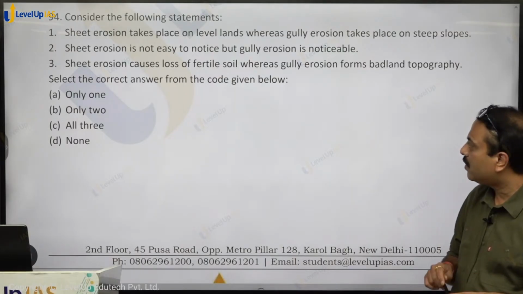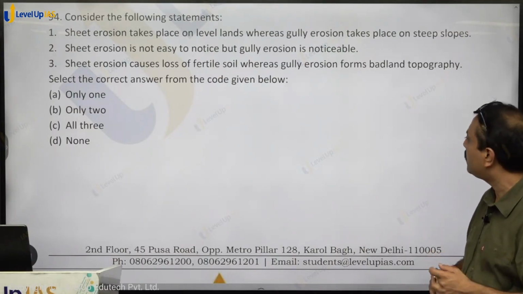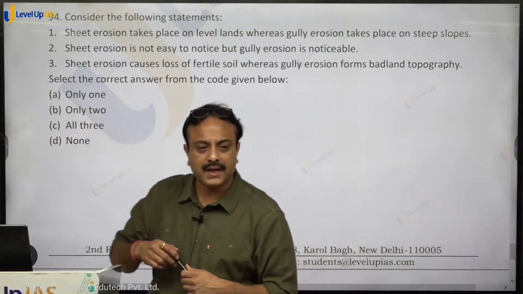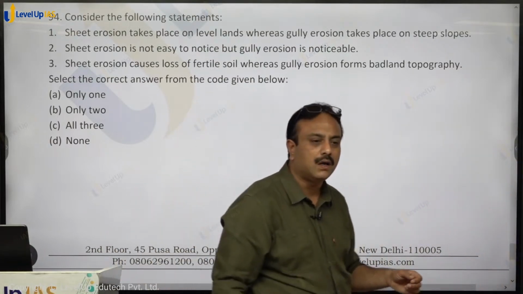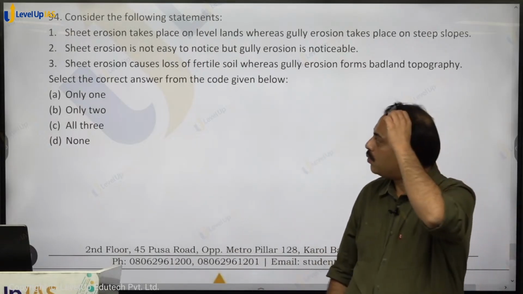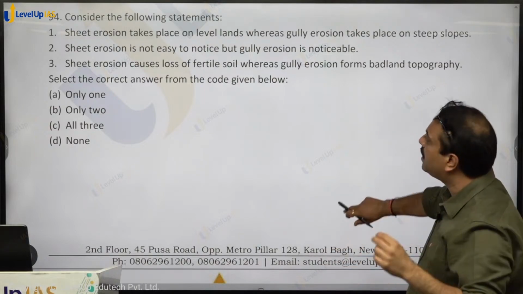Sheet erosion causes loss of fertile soil, yes, fertile soil will be lost, whereas gully erosion forms badland topography. Badland topography is gully erosion only. In India, the ravines of Chambal are called badland. So all 3 statements hold true. So option C, C for cat, shall be the right answer.